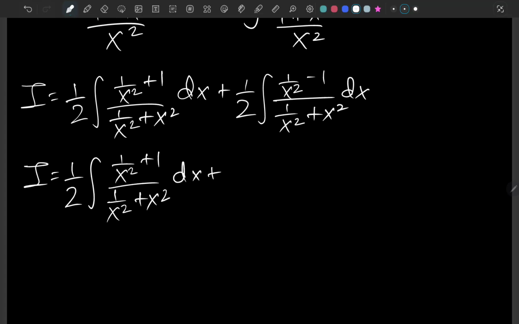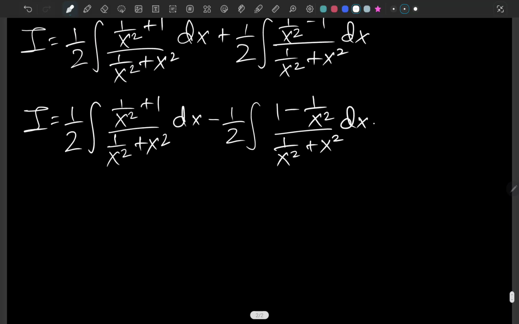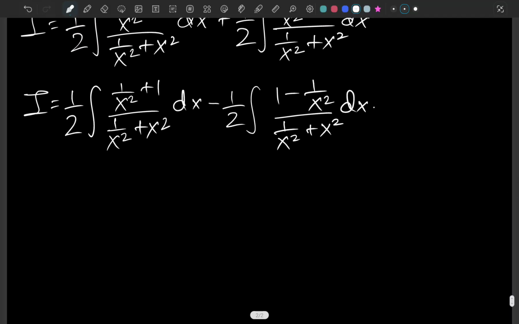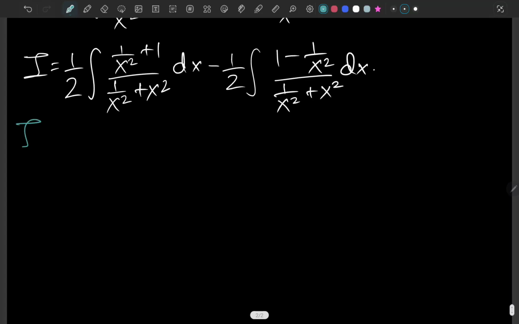Oh, I think I should have taken a negative in front, and it's 1 minus 1 over x squared over 1 over x squared plus x squared dx. Okay, so it's pretty much fine so far. Now we are just going to do something here. Let's talk about that. So important to note.